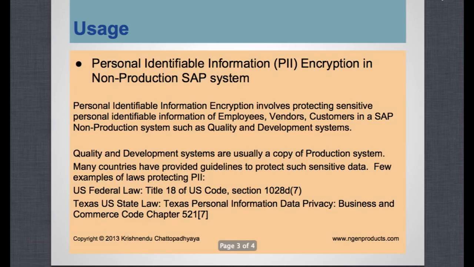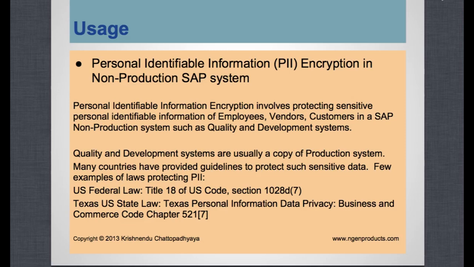The second use case of the product is personal identifiable information encryption in non-production SAP systems. Now, by non-production SAP systems, we mean QA or quality and development systems, which are usually a copy of the production system.